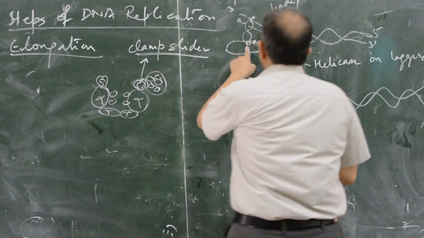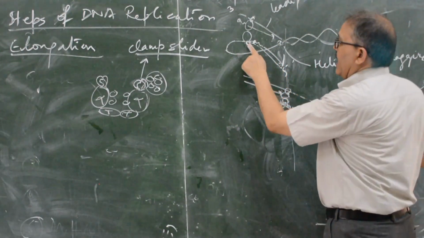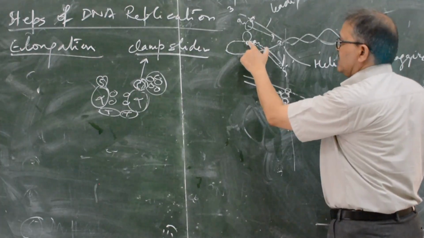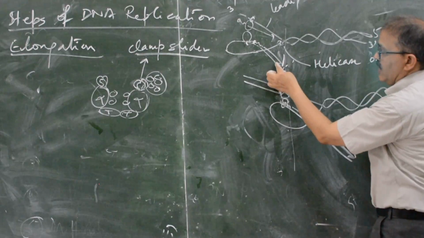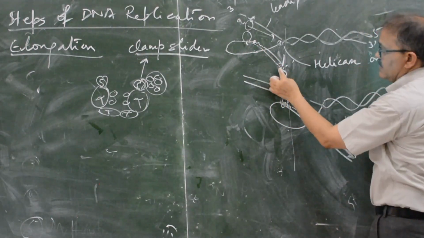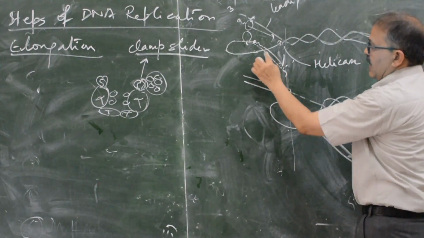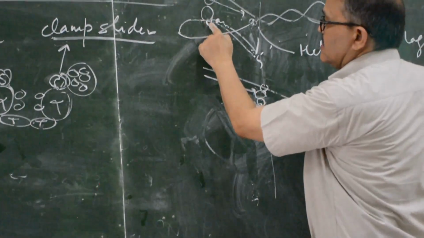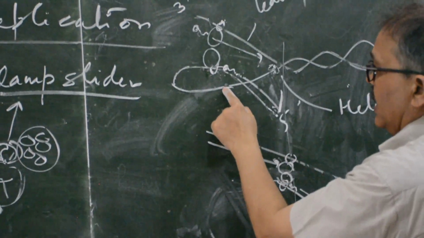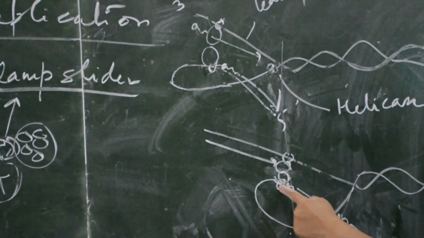So this beta clamp has synthesized, because this will go forward and this will go forward. So this will go forward like this up to this level. Again the beta clamp will detach from this portion of the DNA, and this portion will be attached.